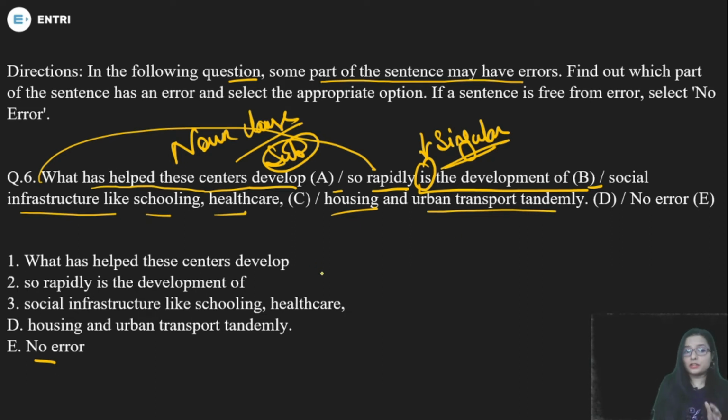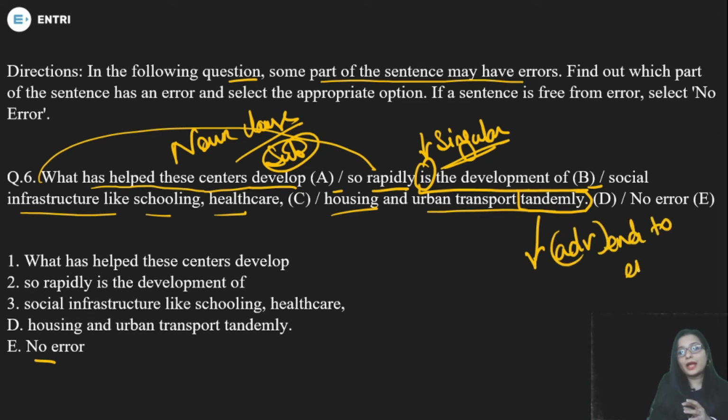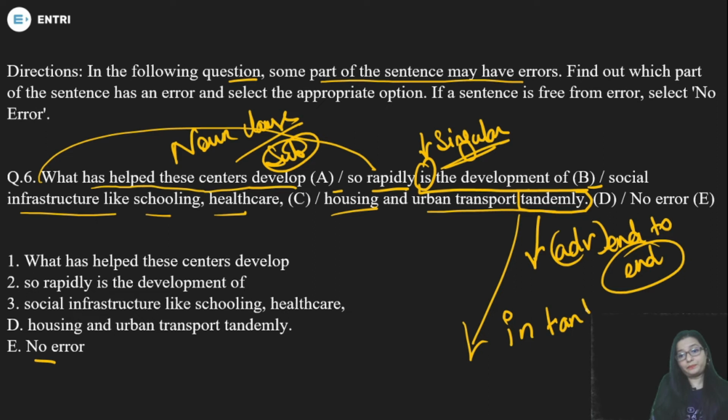The social infrastructure like schooling, healthcare, housing, urban transport, "tandemly" is the word which is actually incorrect. Tandemly means end to end, and we have to write "in tandem". Now, what is the meaning of in tandem?